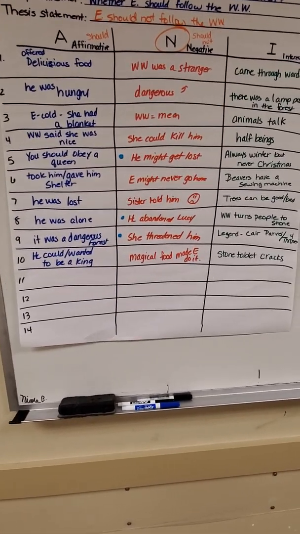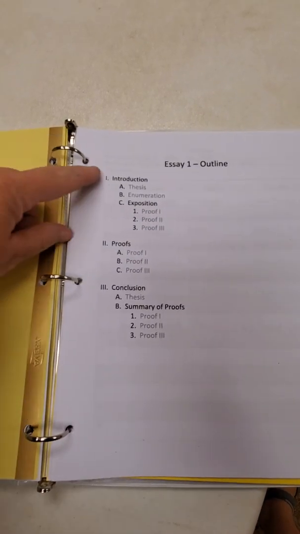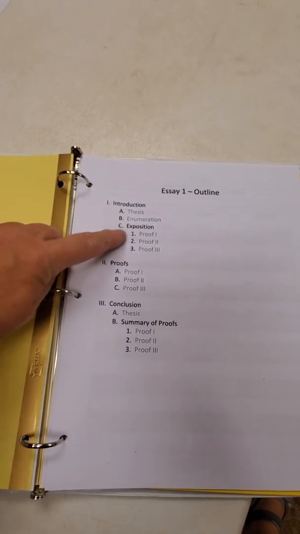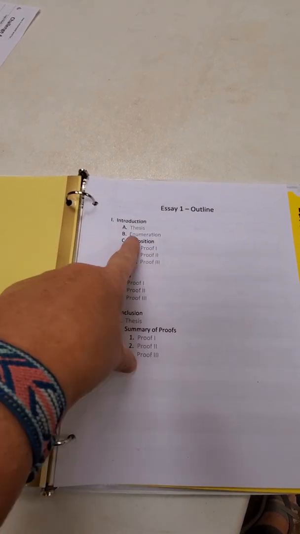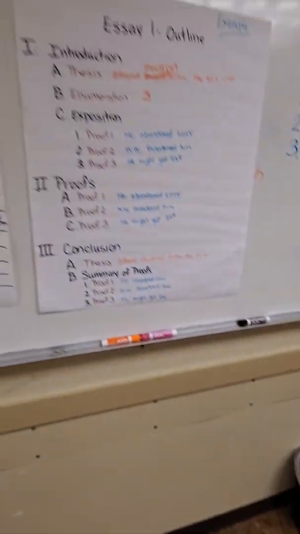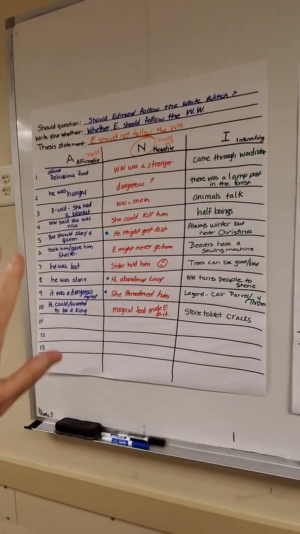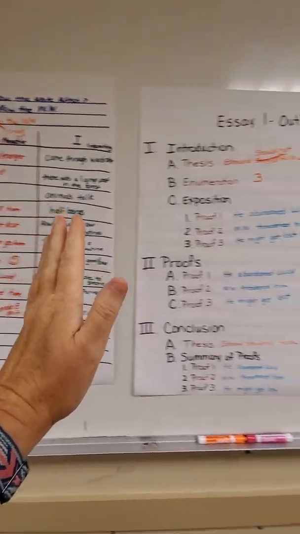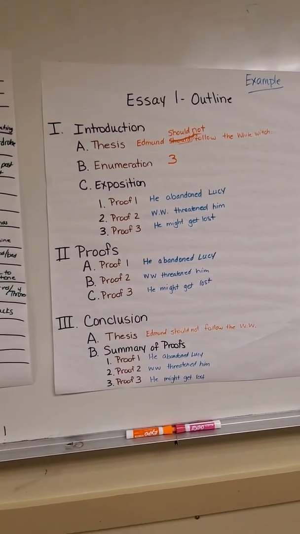Now, I have given them, in their brain book, an outline that is an empty outline I created for them. What you will notice about this outline is that in the areas that are dark black, they're not writing anything. The areas that are gray are actually the areas where they need to write something that goes along with their outline. So we completed our outline in class using our A and I chart. Our A and I chart basically gets moved to the outline. This is actually the easiest task that they will have all year.